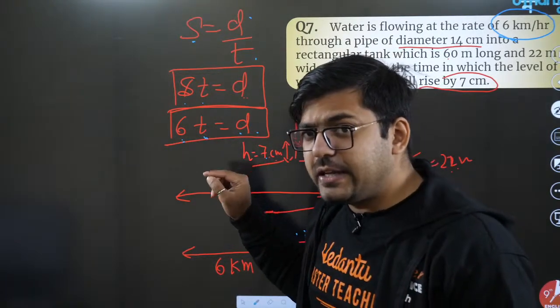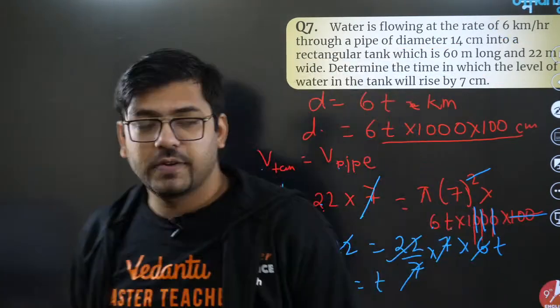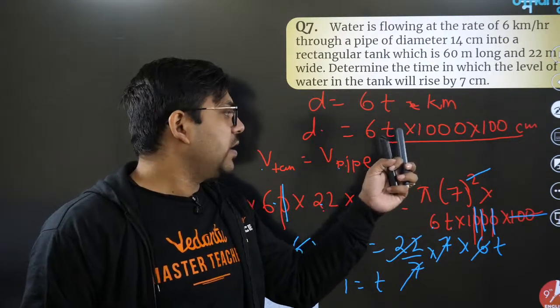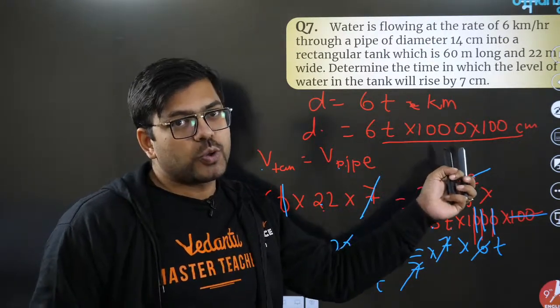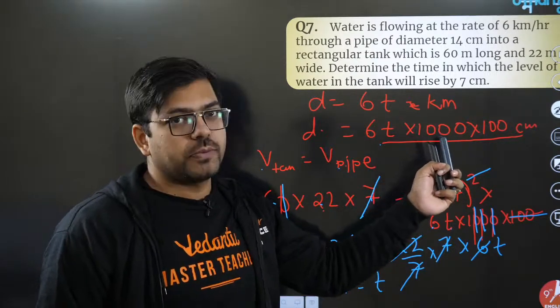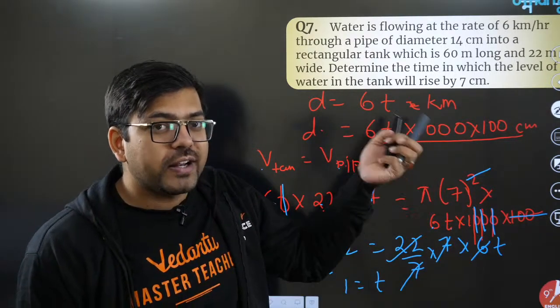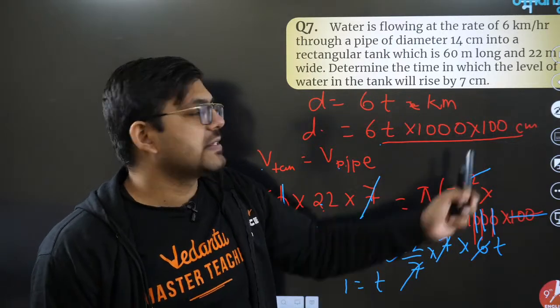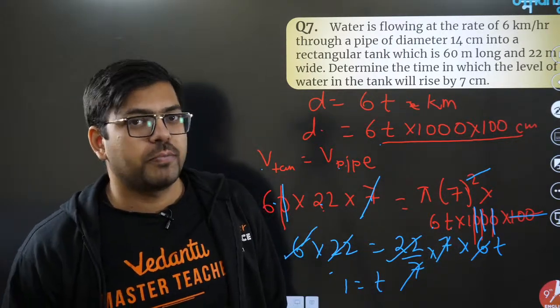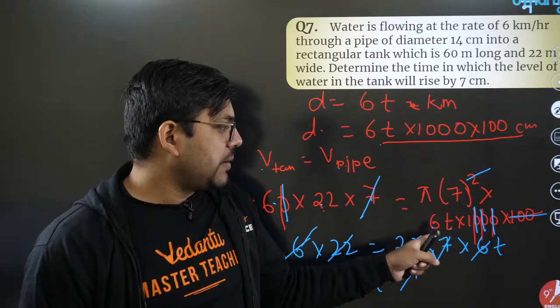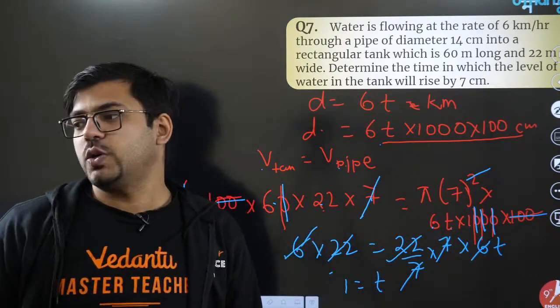But this 60 is in kilometers. So if we have to change this kilometer, I have to multiply it with 1000 for meter. 60 into 1000 meters. But I don't need it in meter also. I want it in centimeter. So meter के बाद centimeter के लिए, for that I have to multiply with 100. So this is the distance. So this distance will come in the place of height, and thereafter I solved it.